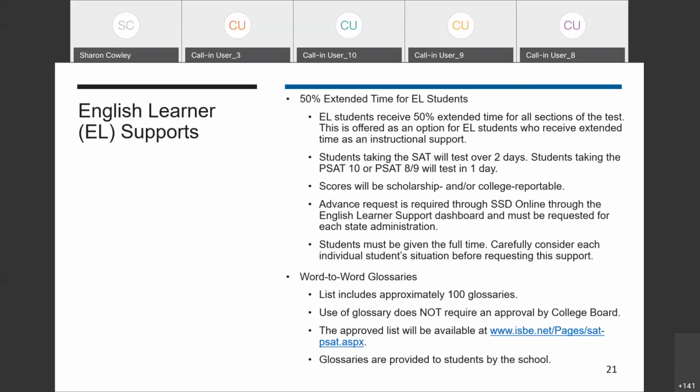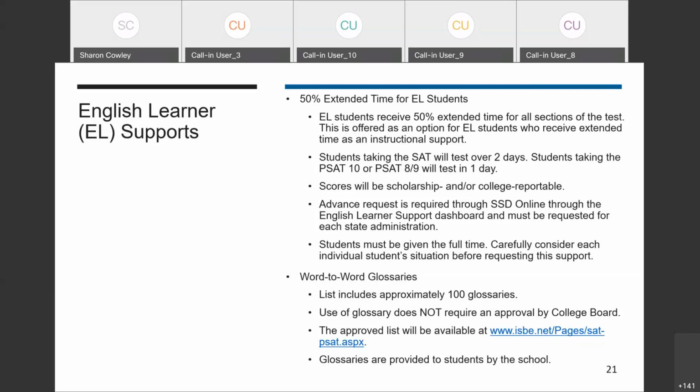Similar to the College Board extended time accommodation, students approved for EL 50% extended time must be provided the full amount of testing time. They cannot move forward to another section until the full time has elapsed.